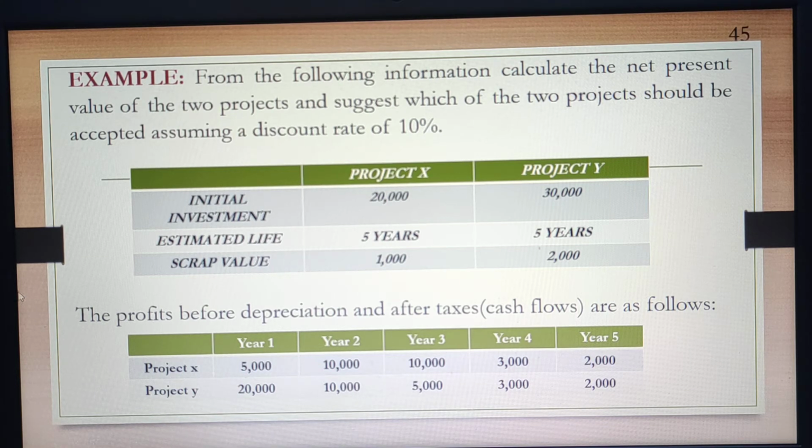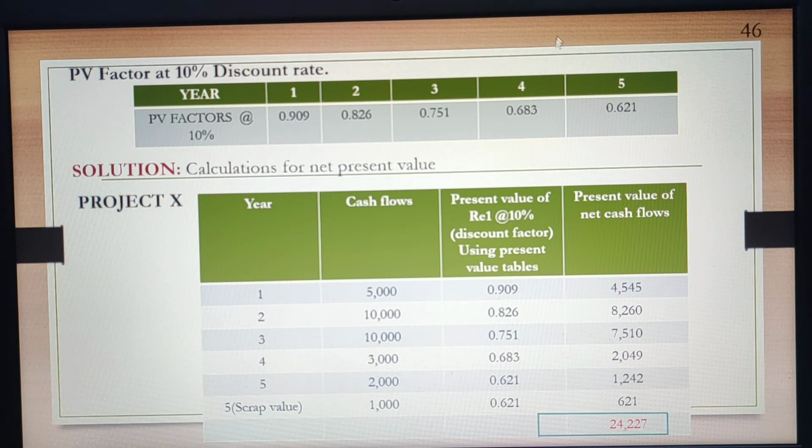Here the net profit before depreciation and after tax are given below, and the present value factor at the rate of 10% is also given. So firstly we need to convert our cash flows to present value. How will we do it? By multiplying with the present value factor at the given rate, that is 10% in our case.